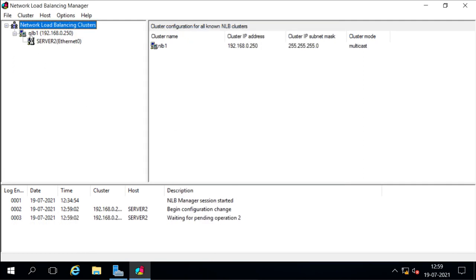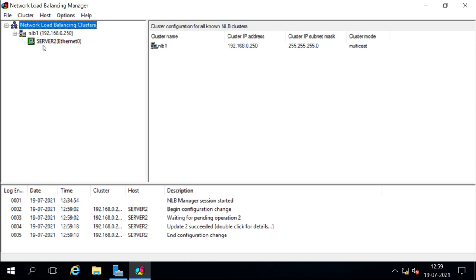This is the cluster we have added, and this is the node we have added into the cluster, and it is initializing the node here. It says waiting for the pending operation. And now the configuration changes have ended. Update succeeded, double click for detail. So we can see it by double clicking.